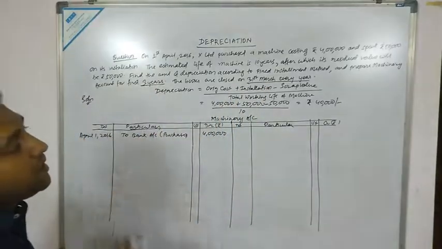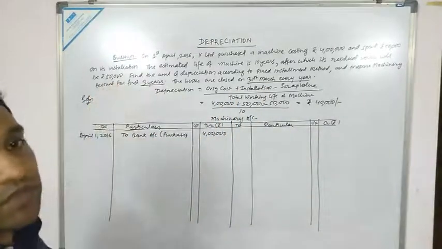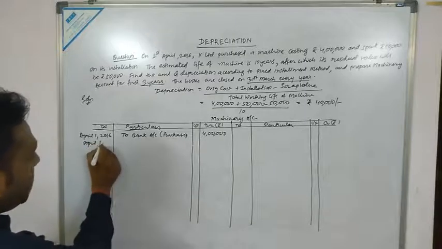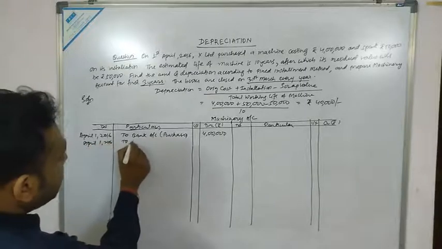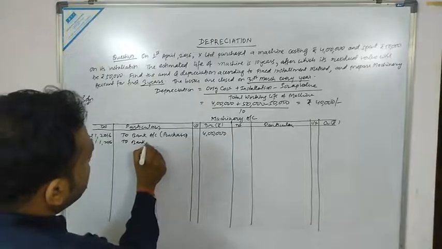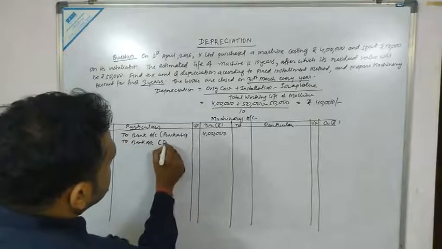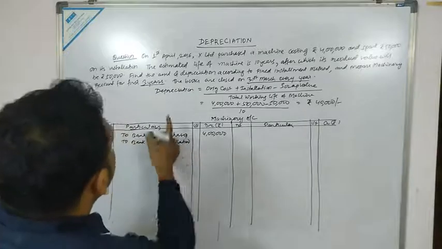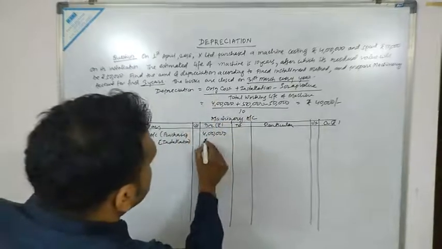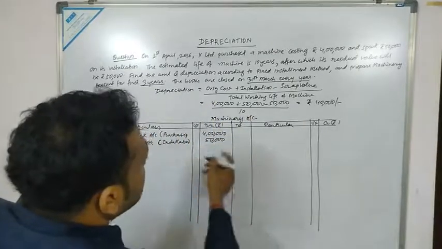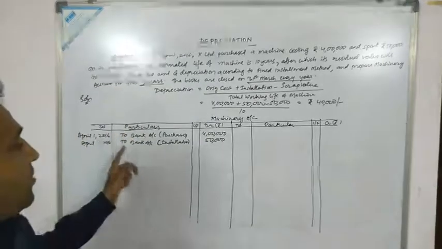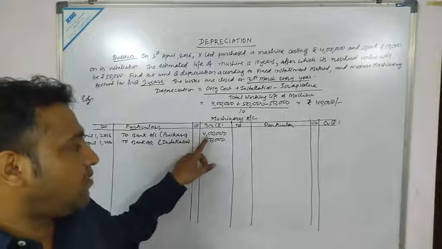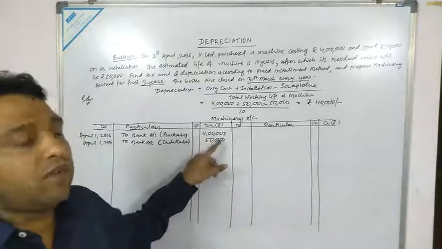And we have spent rupees 50,000 on its installation. This is also on the same date, April 1st, 2016. What do we have to write? To bank account, installation charges. How much are the installation charges? Installation charges are 50,000. Accordingly, we can also write to bank account, purchases, together as 4 lakh plus 50,000. How much? 4 lakh 50,000.